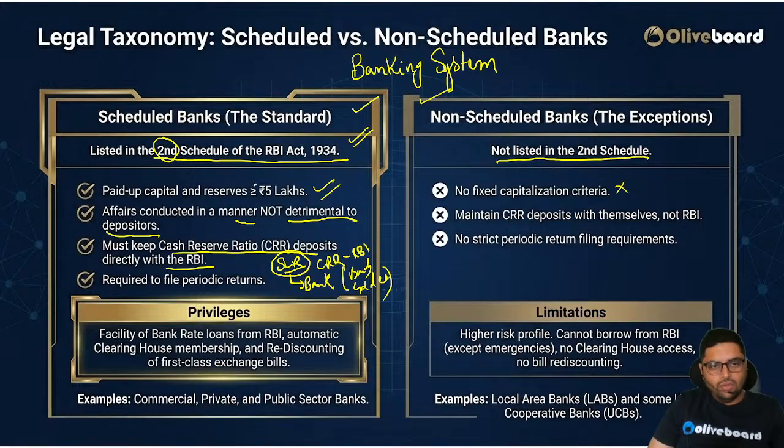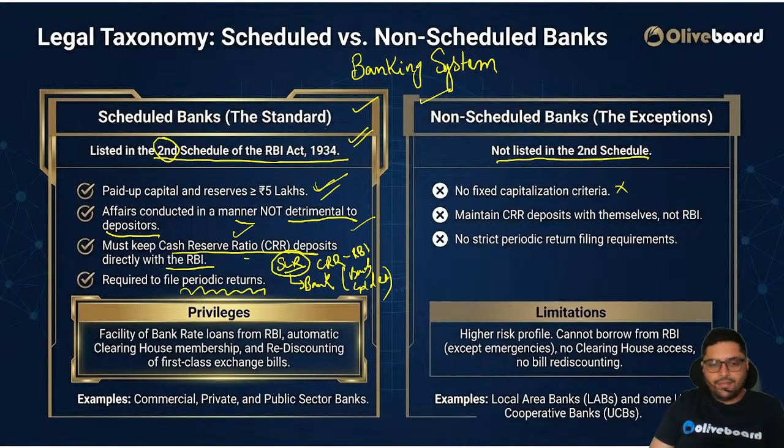Okay. So, scheduled banks will have paid up capital more than 5 lakhs. They will not be detrimental to depositors. CRR has to be maintained with RBI. SLR has to be maintained with the bank. And they are required to file periodic returns.